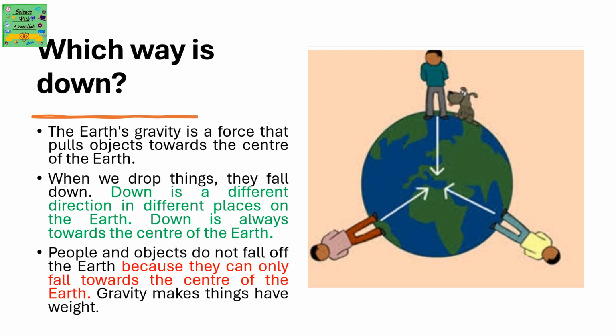Now, as you can see in the picture, each and every human being standing on any place across the surface does not fall off, even though the Earth is circular. This is because gravity pulls them towards the center of the Earth. The center is only at one point, so the position of any object or human being does not matter. If a pencil falls down, it means the pencil is being attracted by gravity towards the center of the Earth.